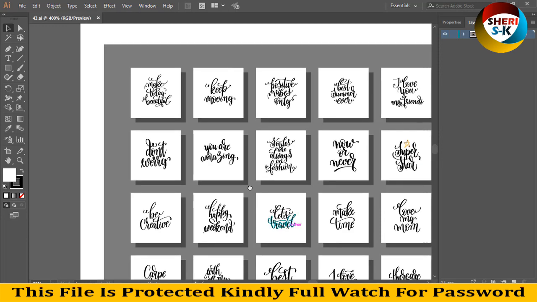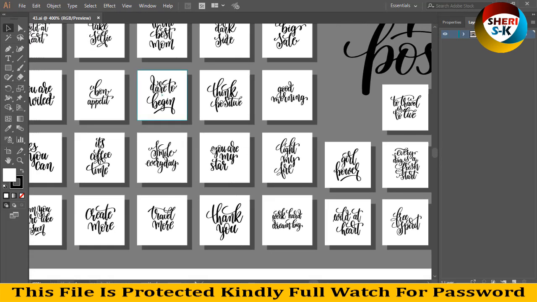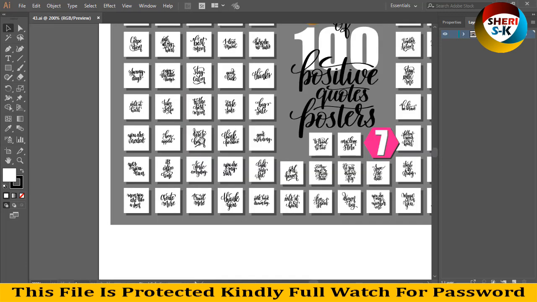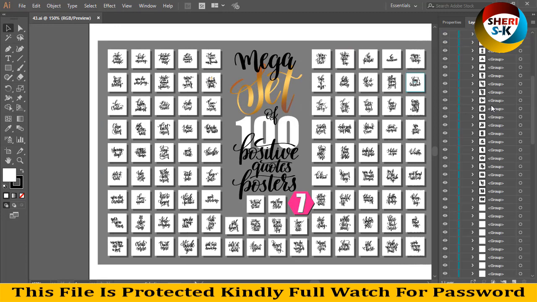And I know you can change color, you can make more better. For example, extract layers, and you see here many, you see here 100 quotes. So hide it, you see these files. So here is, and then extract this, and you see one by one.